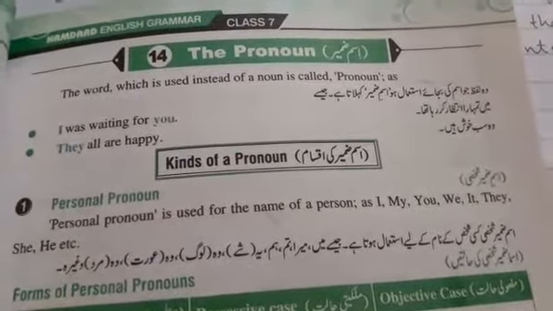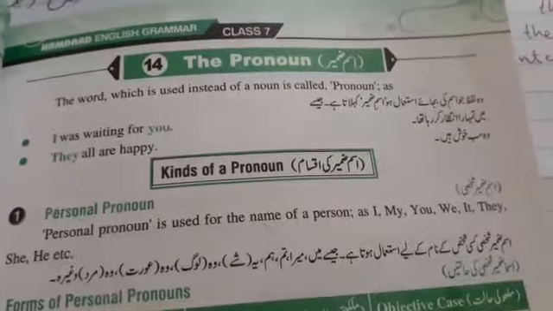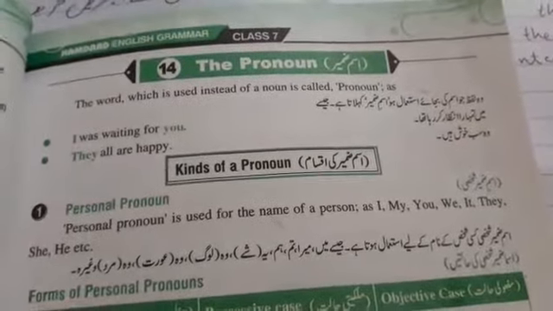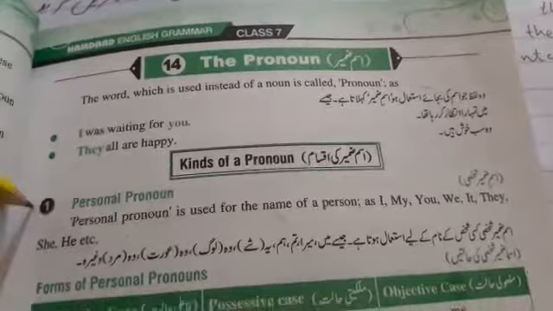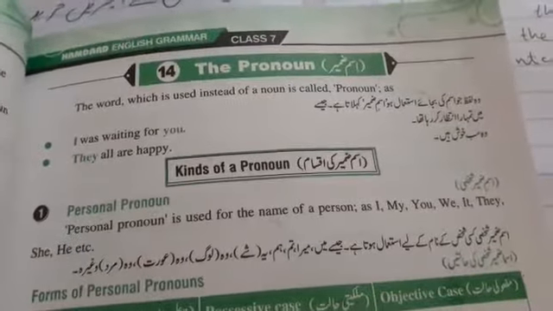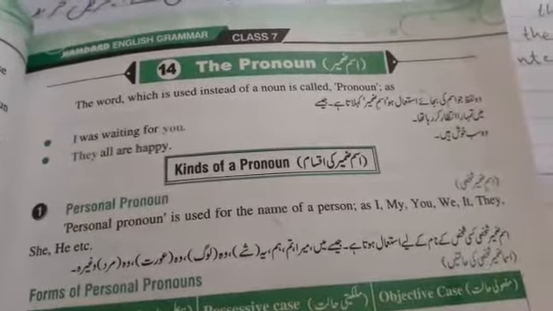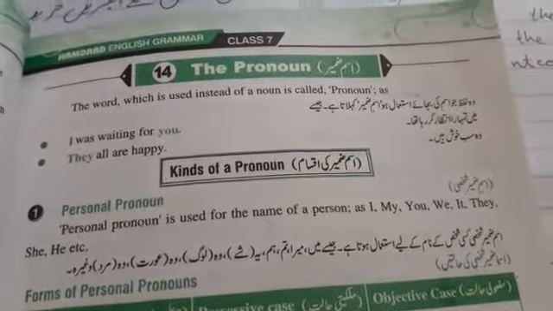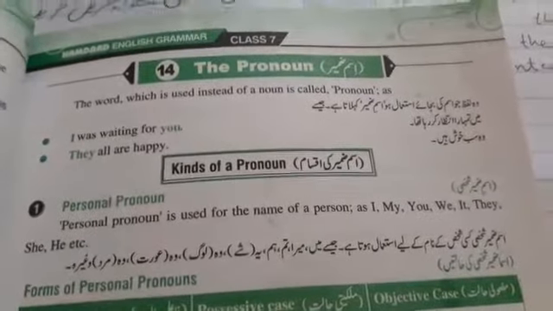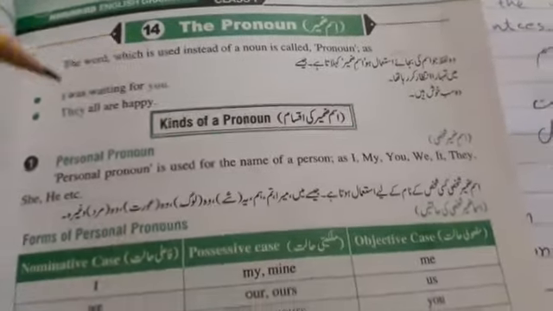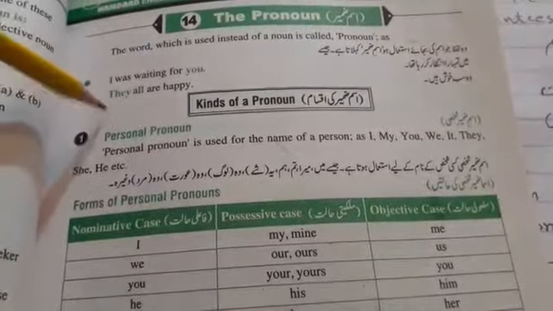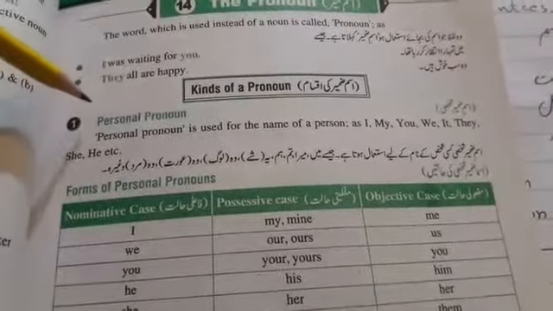They are all happy. If I write an essay about my father or my best friend or a teacher, then in the first sentence I will use the name of the person, but in other sentences or in other lines I will use the pronoun. I will replace it with the noun. So, kinds of pronoun, let's have a look at it.